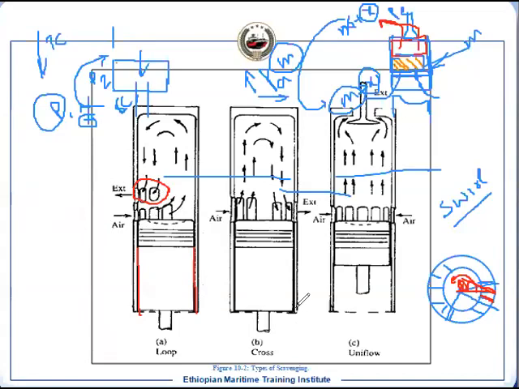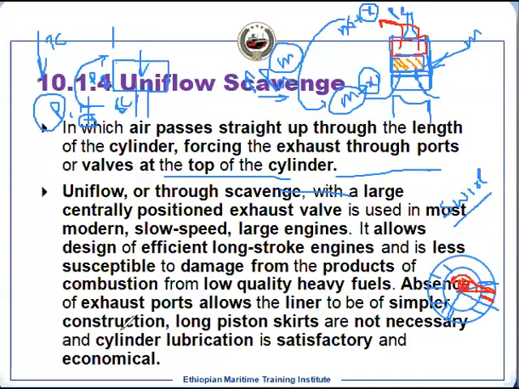If you have a long skirt, then what will happen? There will be chances of the skirt touching the liner when it is reciprocating, because of the side thrust or slight misalignment. It will touch the liner, and the skirt and the liner will get worn out or damaged first. So this also we can avoid in this arrangement. It means in this arrangement we don't need this long piston skirt.